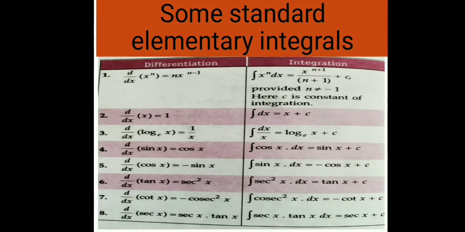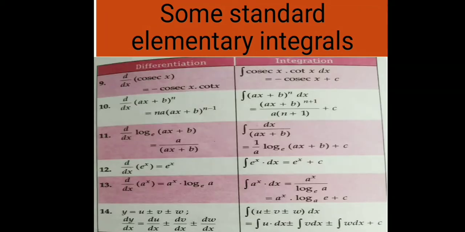Some standard elementary integrals. Now some standard elementary integrals along with their results on differentiation are given below. You have to learn each and every result as a formula. This will help you in the further chapters. Okay students, there are total 14 results which you have to learn. I will suggest you please don't skip any formula. Just make a chart of these formulas and paste it on your study table.